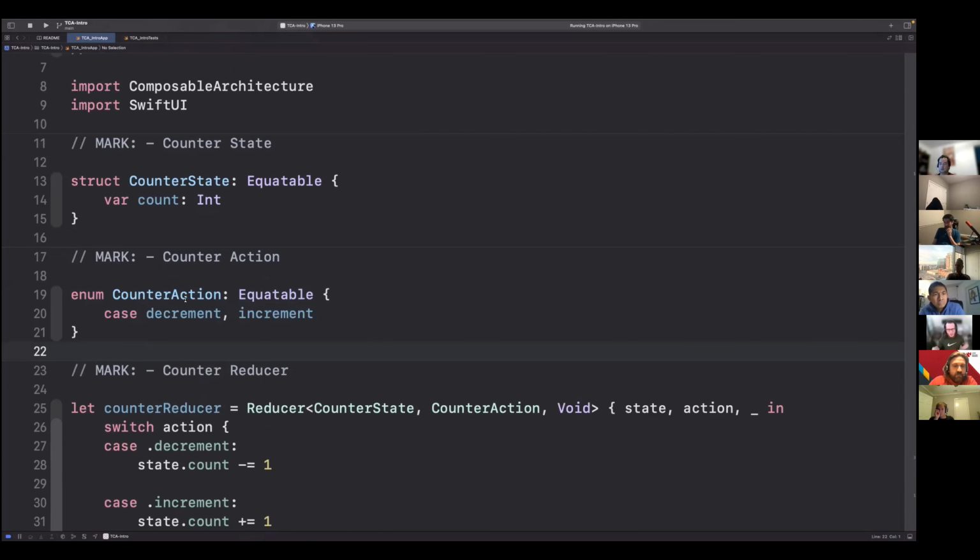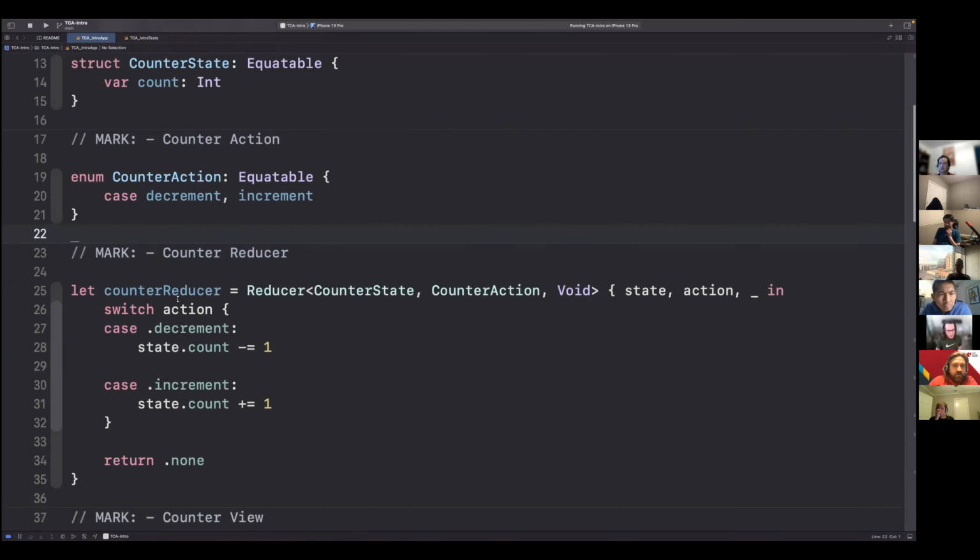So easy enough. Now, looking at the reducer, I'm going to take a step back to look at the syntax, because this is really just an object that people look at and wonder, what's happening? So a reducer has a state that we can modify. It has an action that it expects. So we know all of the actions coming in are going to be this counter action.